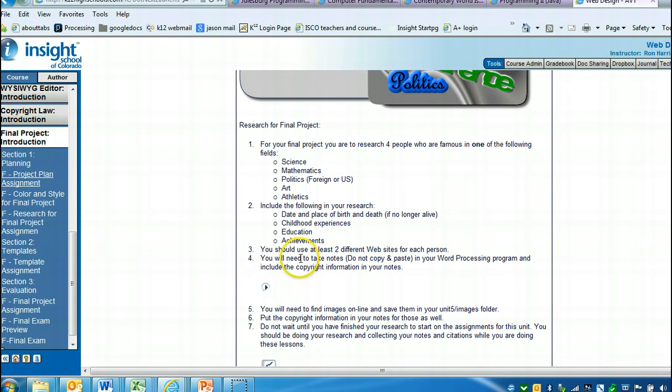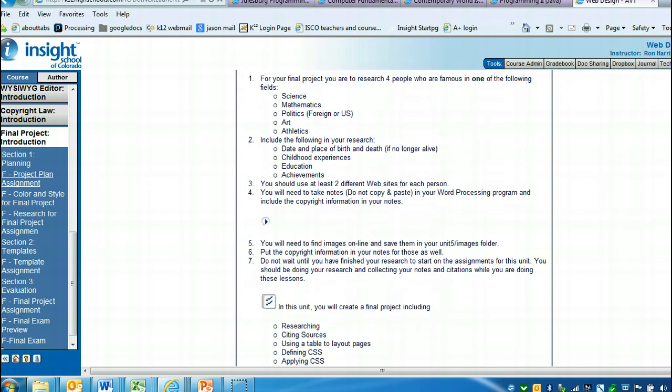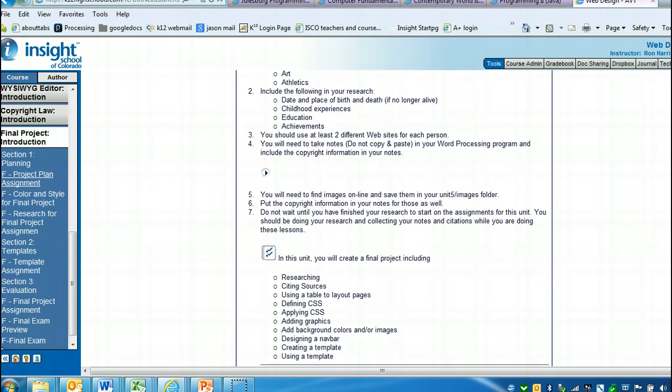So make sure you take notes. And this says do not copy and paste, but if I were you, when you find information about the people, you can go ahead and copy and paste into a word processor, but then you obviously want to change up the wording and rewrite it. I find it easier to put it into a word processor so I can just rewrite from what I read on that document. So you do need to revise it yourself.